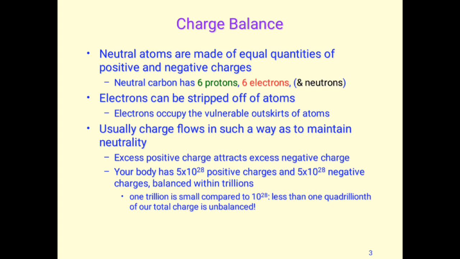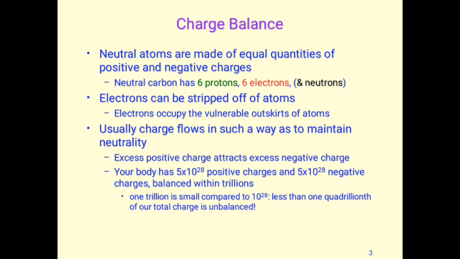Charge balance. Neutral atoms are made of equal quantities of positive and negative charges. If we talk about carbon, which has six protons, six electrons, and six neutrons, since a neutron doesn't carry any charge, we define the nature of carbon on the basis of protons and electrons. So we have six protons and six electrons, which makes carbon neutral.